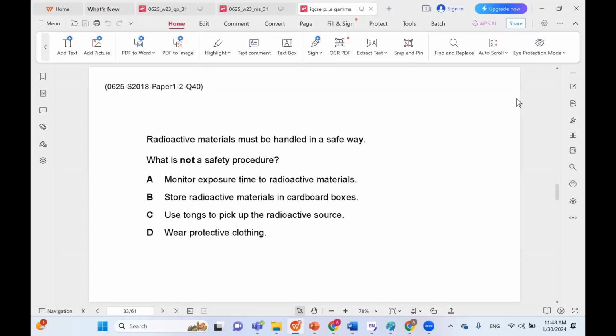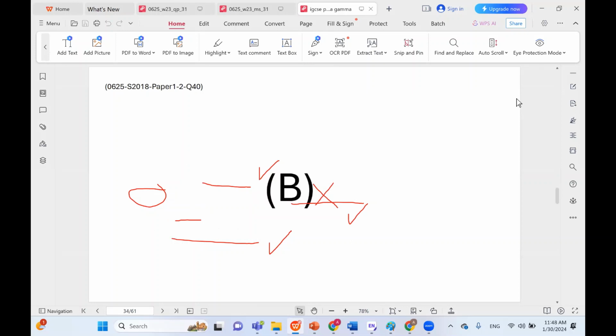Radioactive materials must be handled in a safe way. What is not a safety procedure? Exposure time. No, exposure time is good. Using tongs and maintaining a distance. Tongs are like very long scissors that you can use to pick up the material to keep a distance. So this is also a good strategy. Protective clothing, of course, would be good. However, cardboard boxes are completely inefficient. They would not really do anything to keep us safe. So B is the correct choice in this case.